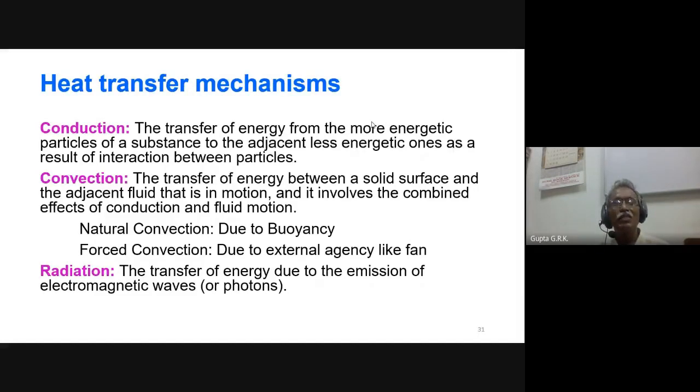Okay, convection means, suppose that fellow gets up with the message and goes to the last student and gives it. There is a physical movement of that fellow from here to there, and that is convection. And suppose he makes it like a ball and throws it from here to there without any movement of himself or other students, then it is radiation.